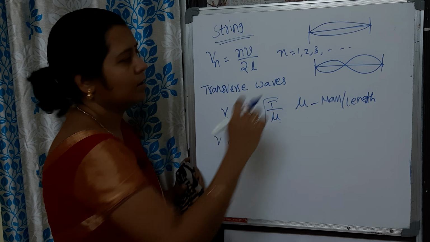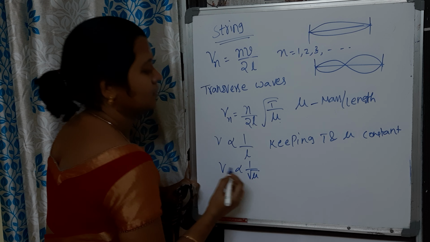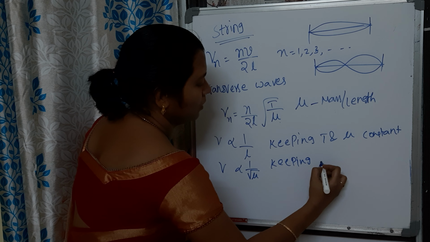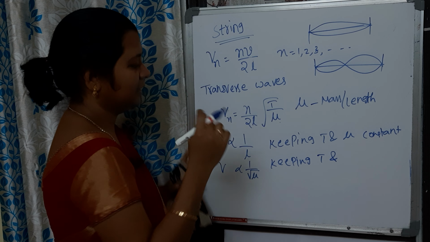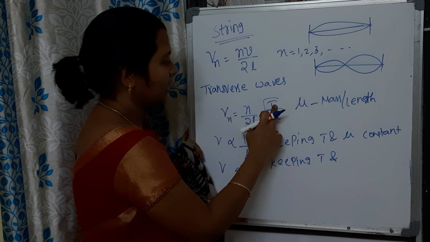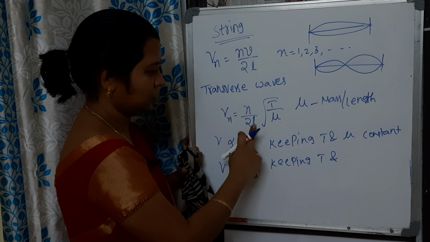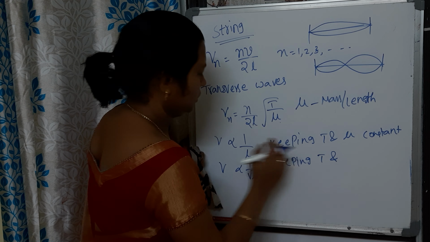And nu is inversely proportional to the square root of linear density, keeping T and L constant.